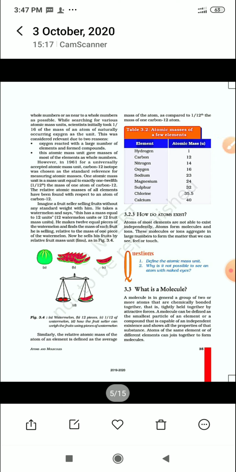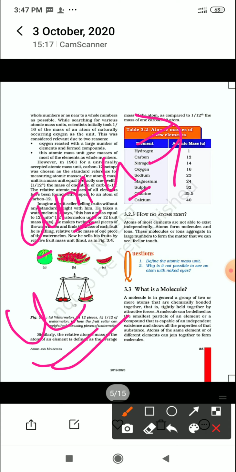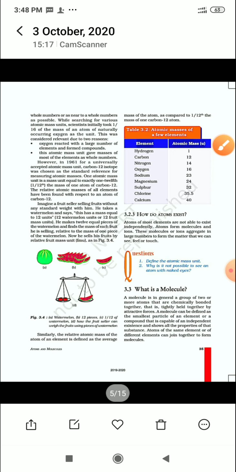Nowadays we are not using AMU, we are using U. Earlier we used the unit AMU, atomic mass unit, but nowadays we can write it as U, that is unified mass. Nowadays you will get questions with U, which is called unified mass, but earlier it was AMU, atomic mass unit. So what is the definition of atomic mass unit? The mass of 1/12 of the mass of one atom of carbon taken as 12. You should know how we calculate the atomic mass of anything.